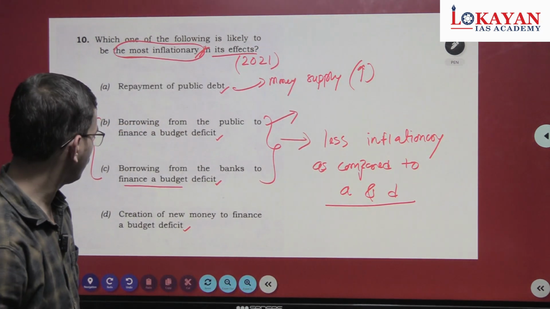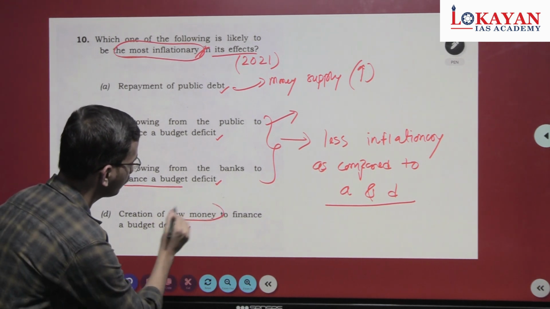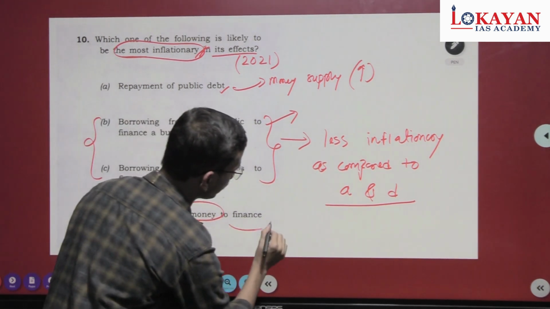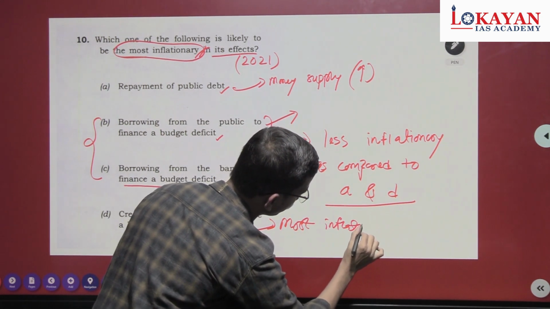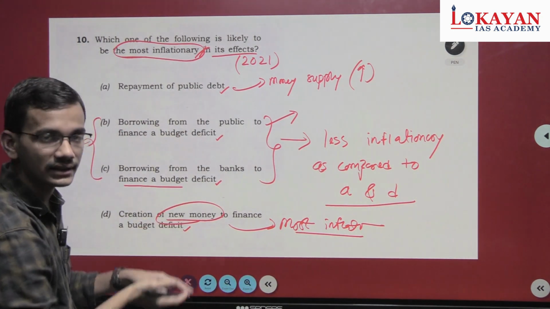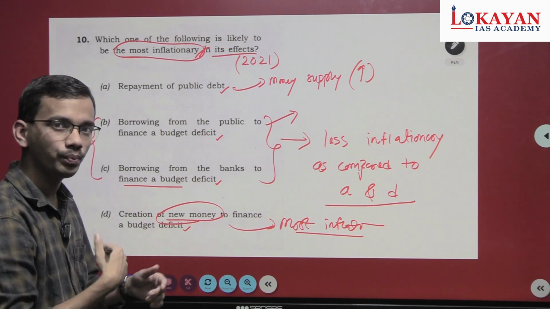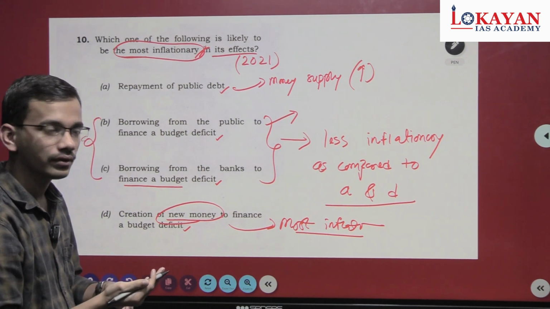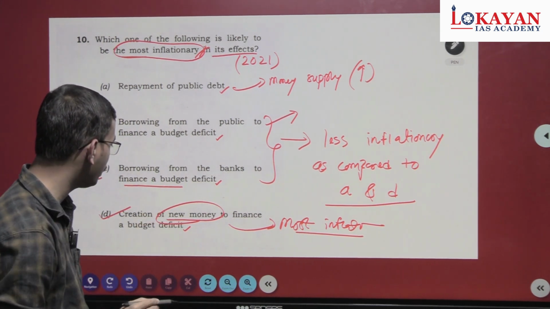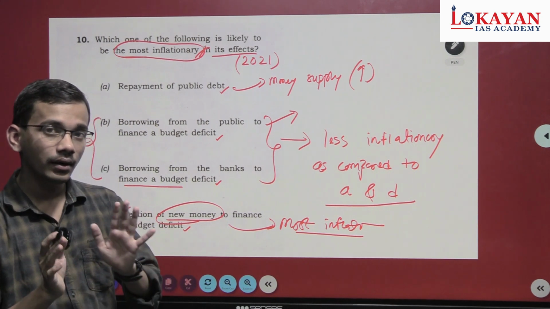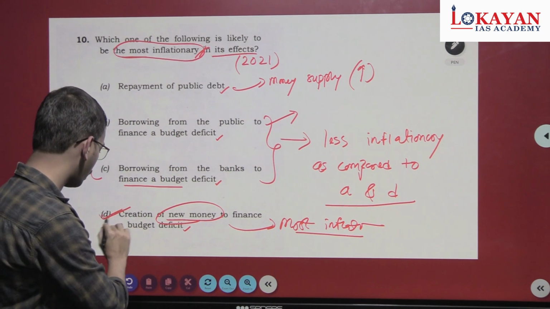Money supply will increase. But now see this last statement, creation of new money. This will be most inflationary, because entirely new money is created, while the earlier debt is already there. Government has to pay the debt in the future. So considering the long term, the fourth option, creation of new money to finance the budget deficit, will be most inflationary. Okay, so D is the correct answer.